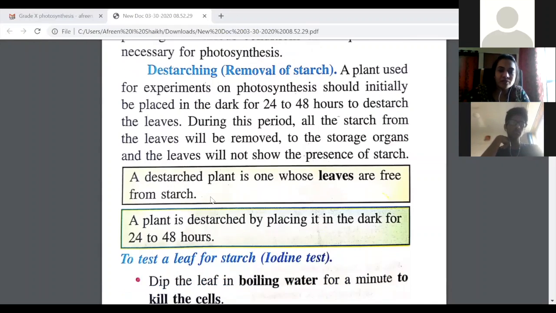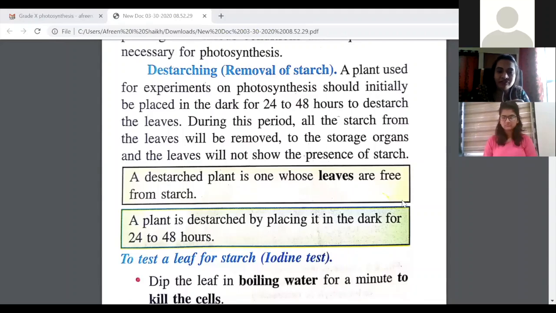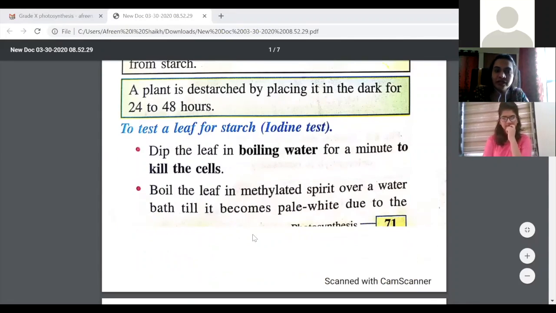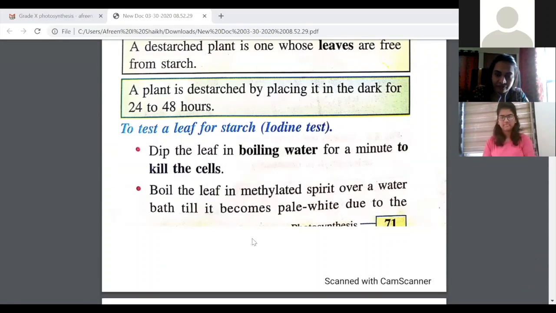Now, a destarched plant is one whose leaves are free from starch. So in the experiments that we discuss further, we will need leaves which are free from starch. A plant is destarched by placing it in the dark. I've already told you this, for 24 to 48 hours.